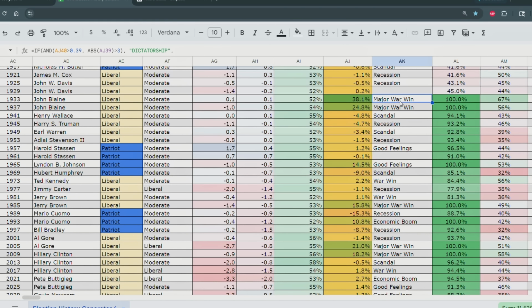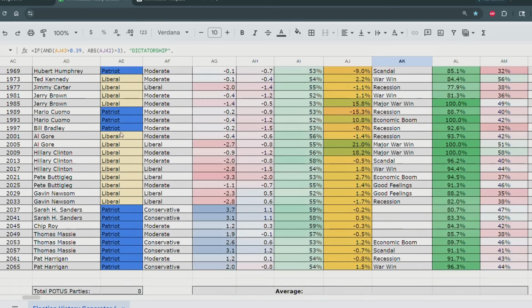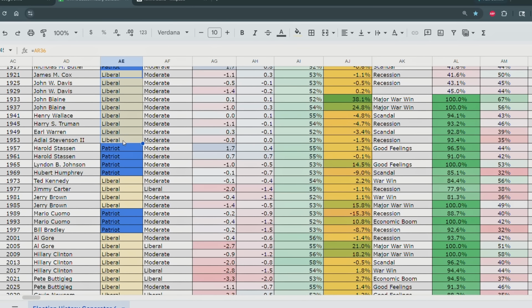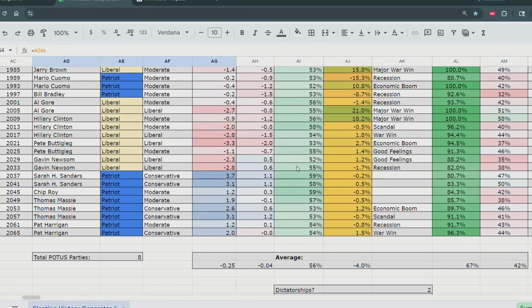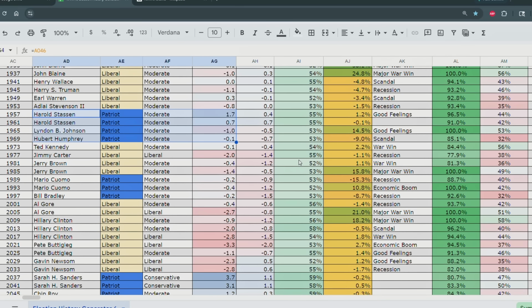So maybe, look at that, major war win, John Blaine, 1930s. I think President John Blaine won World War II, and he won it pretty good, thus reuniting the country. But then, as we can see, sometimes parties do well and they stay in power for a long time, but sometimes, eventually, their debts catch up to them, and they lose. So Adlai Stevenson, not a very popular president, and there was a recession, and also scandal. So this whittles away the Liberals until the Patriots win back power. And there are no more dictators.